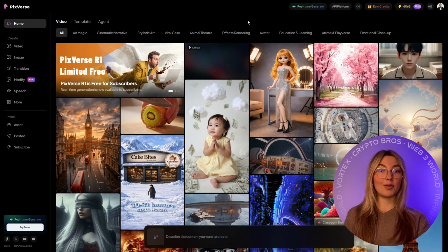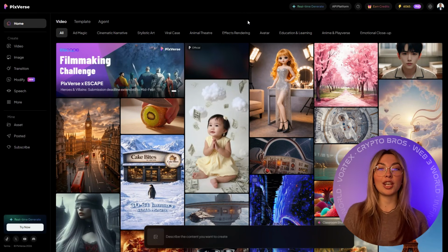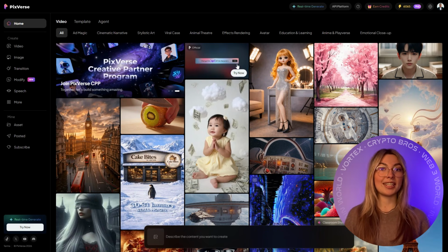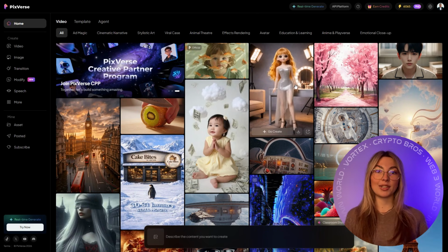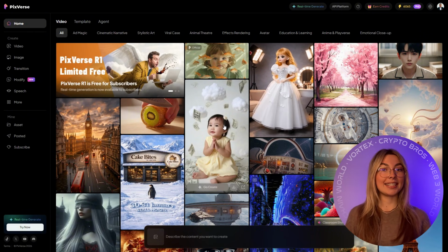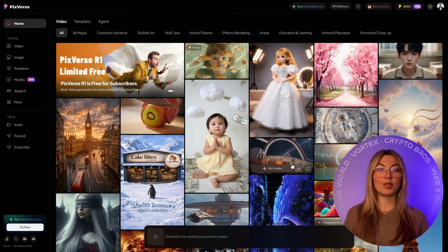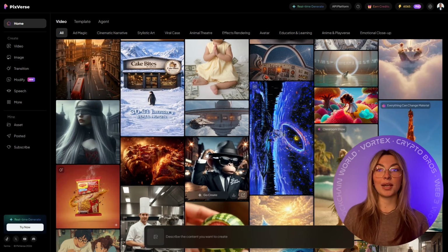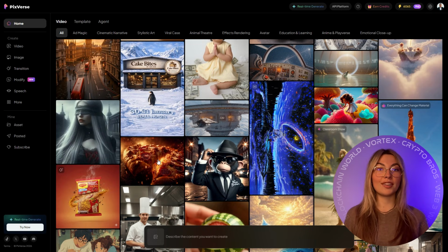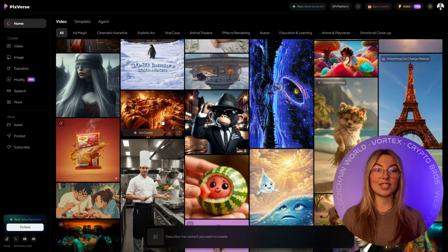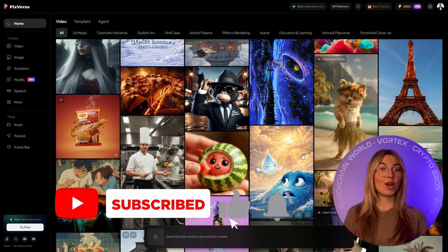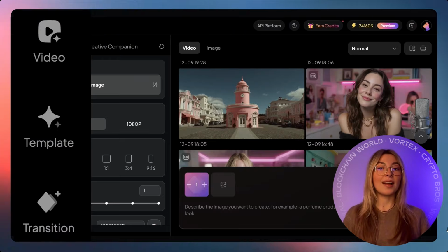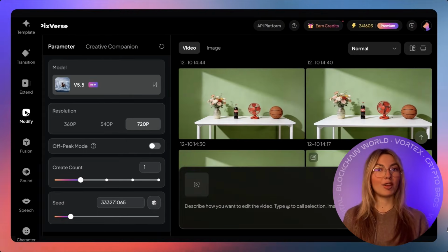PixVerse is an AI video generator, as most of you know, but the real shift starts with Modify. Modify is about mechanics and scenarios and not polish. You are not directing cameras yet. You are changing what happens inside a scene. You take an existing image or video and tell PixVerse how the situation evolves. A product gets picked up. A character turns, runs, reacts. The environment changes. The emotion shifts. You are rewriting the logic of the moment without rebuilding it from scratch. Think gameplay thinking, not filmmaking yet.